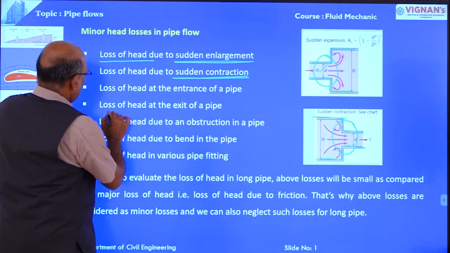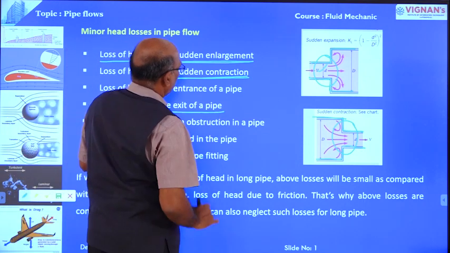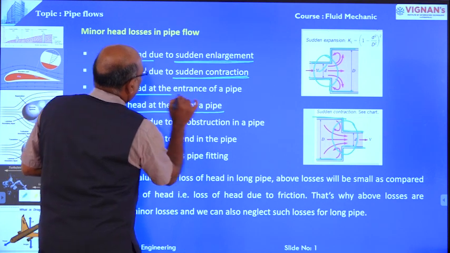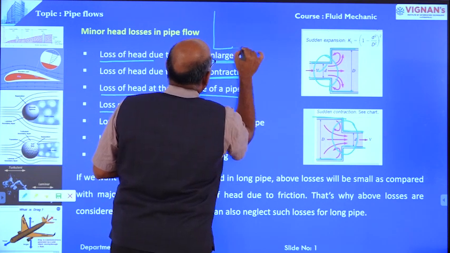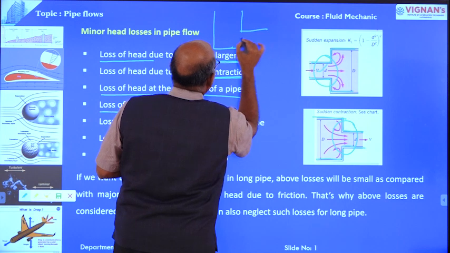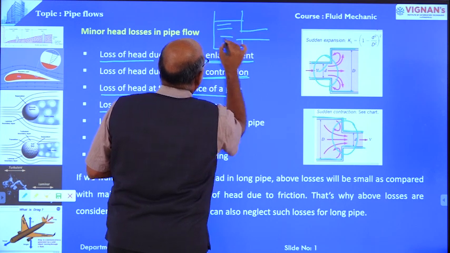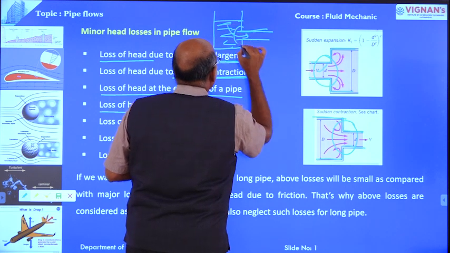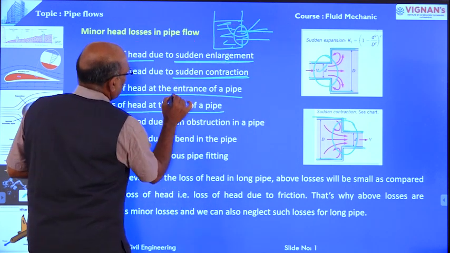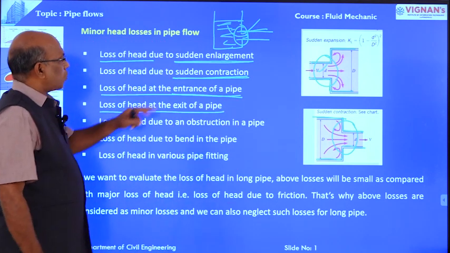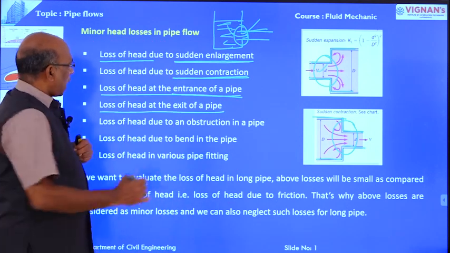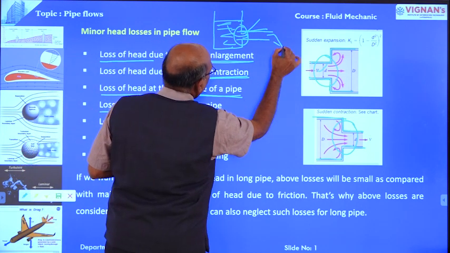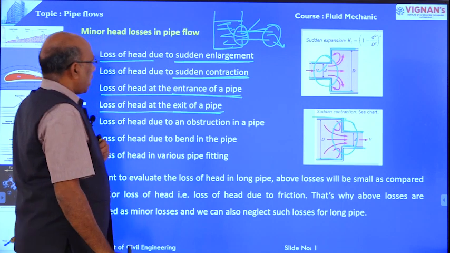Another one, loss of head due to entrance of the pipe. I have given this in an earlier slide. This is the water stored in the tank. We have constructed one pipe here. The water entering into the pipe causes one loss, known as head loss due to entrance of the pipe. And another one is head loss due to exit of the pipe. This is the loss at the exit of the pipe.